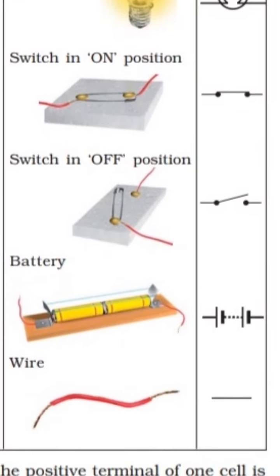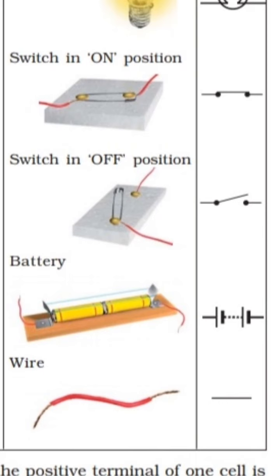Here, downside, after the switch off position, the battery is shown. Do you know what a battery is? We are aware of the battery, but we are not aware of why it is called a battery and not an electric cell. Why? We will see. Look at the symbol of a battery. Can you make out what a battery could be?